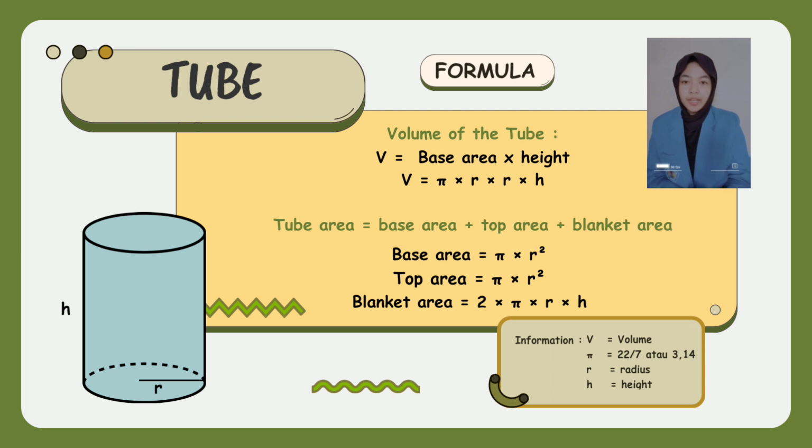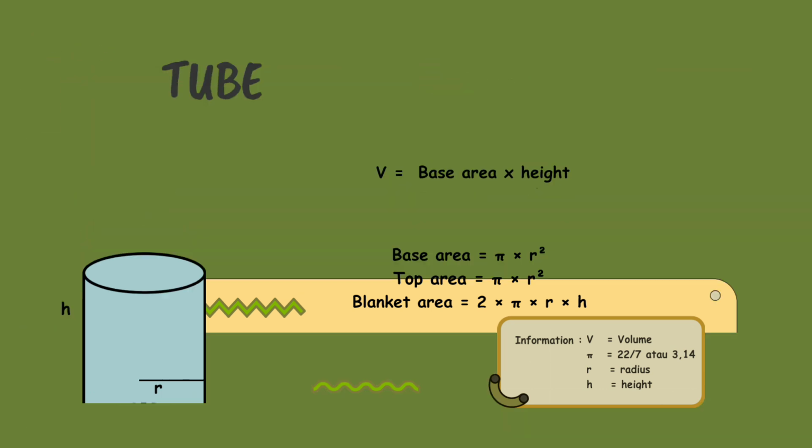Next, tube area equals base area plus top area plus blanket area. The formula of the base area equals pi times radius squared. The formula of the top area equals pi times radius squared. The formula of the blanket area equals 2 times pi times radius times height.